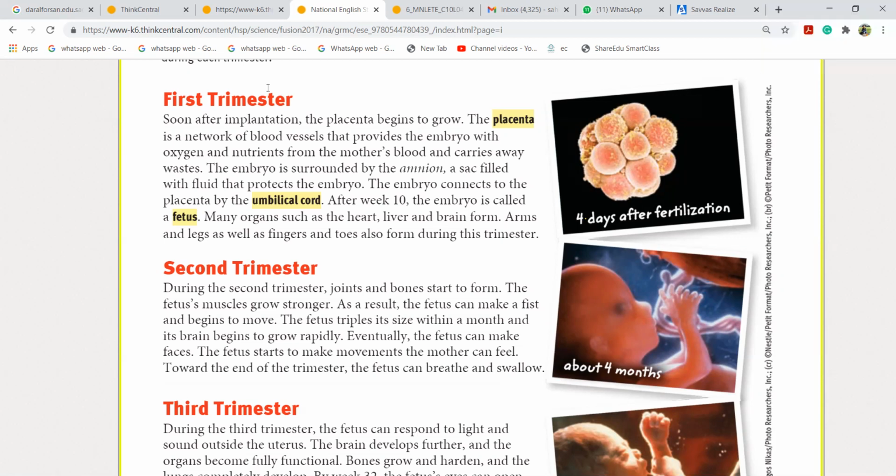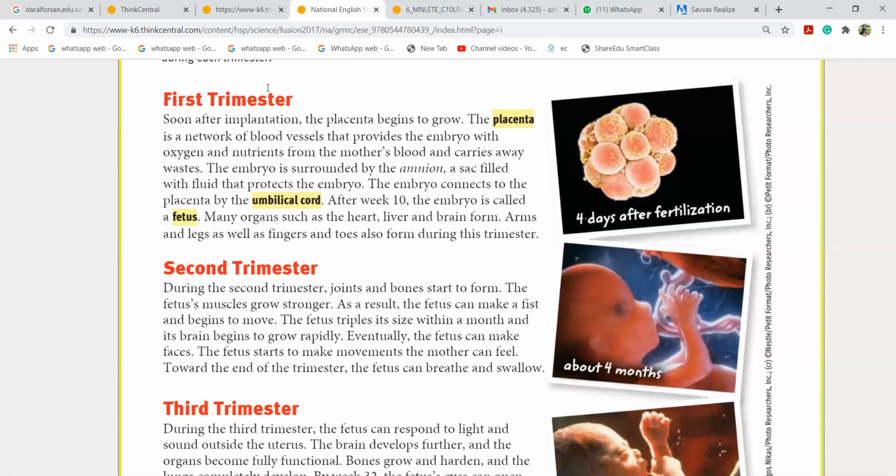You know, the embryo, it's a baby. It has to be protected, right? So that is surrounded with fluid. There is a sac, a bag-like, which contains that fluid that is called amnion. Okay? And that protects the embryo. And that embryo is connected to the...